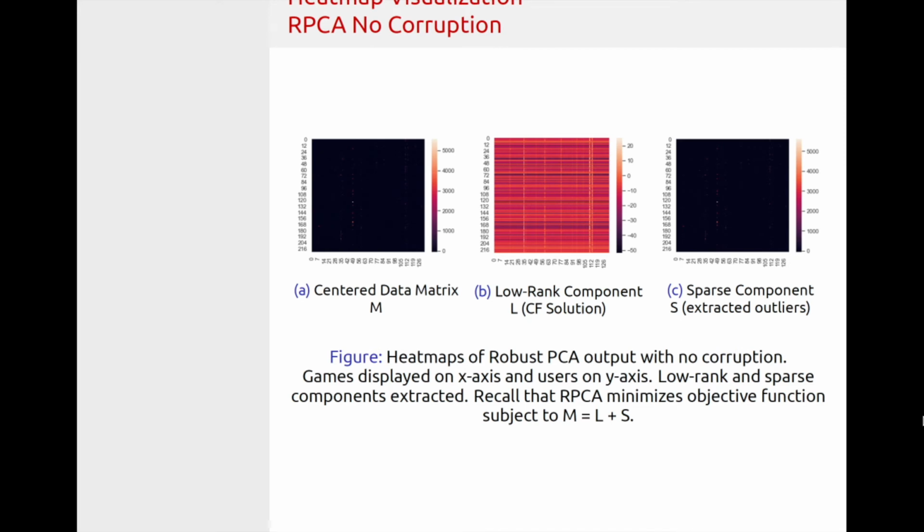Here we have some heat maps to help visualize how these different techniques are performing. On the left side, we have our original dataset M with no corruption. In the middle, we have its low rank component that's extracted by RPCA. And on the right side, we have the sparse component. We can see certain instances where a user played a game for maybe greater than 5,000 hours, and these are extracted by our sparse component. In the end, L plus S has to equal M, because this is one of the constraints of the RPCA problem.